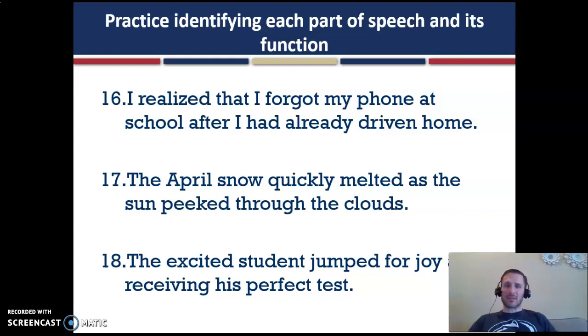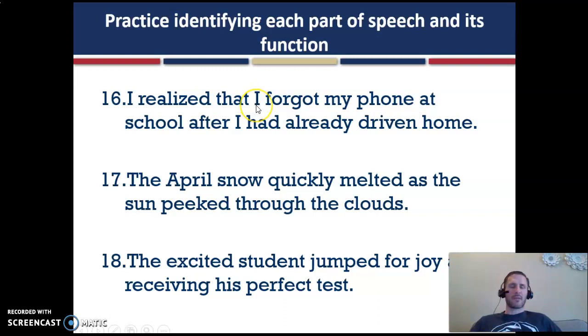So what's happening here, and this is complex, but you have two dependent clauses. What did I realize? That I forgot my phone at school. When did you realize it? After I had already driven home. So you need to analyze those two groups of words as two dependent clauses. So let's take a look at the first dependent clause. That is your subordinating conjunction.